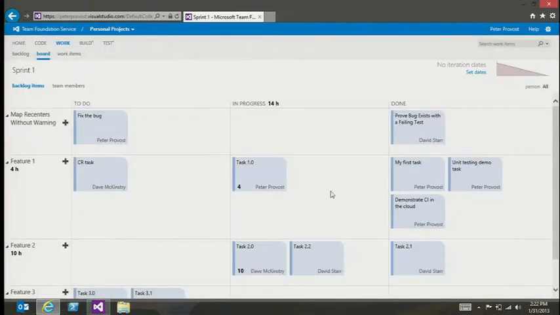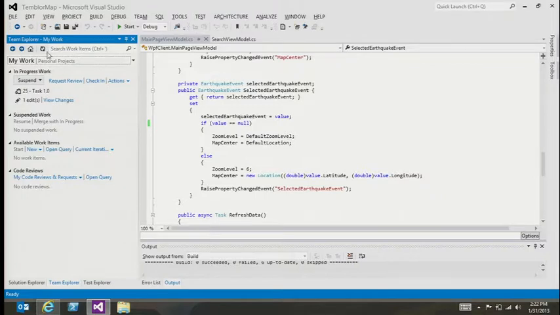Because we've set things up the way we have, the definition of being done with this particular task is to simply make that failing test pass. But that's in another version of the code, right? Yeah, so I've got this work in progress right here. I'm just going to suspend it.